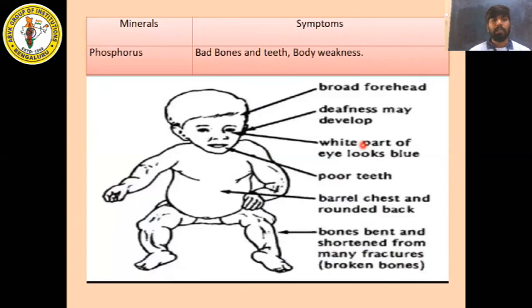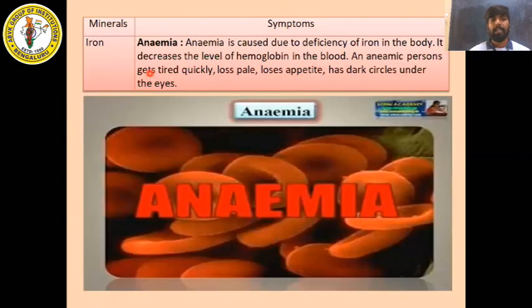So what happens if there is no phosphorus mineral in your body? I told you, they will have bad bones and bad teeth and also body weakness. These are the symptoms of phosphorus deficiency. Next, iron. Iron is a mineral. If there is no iron in your body, then you will be affected with anemia. Anemia is caused due to deficiency of iron in the body.